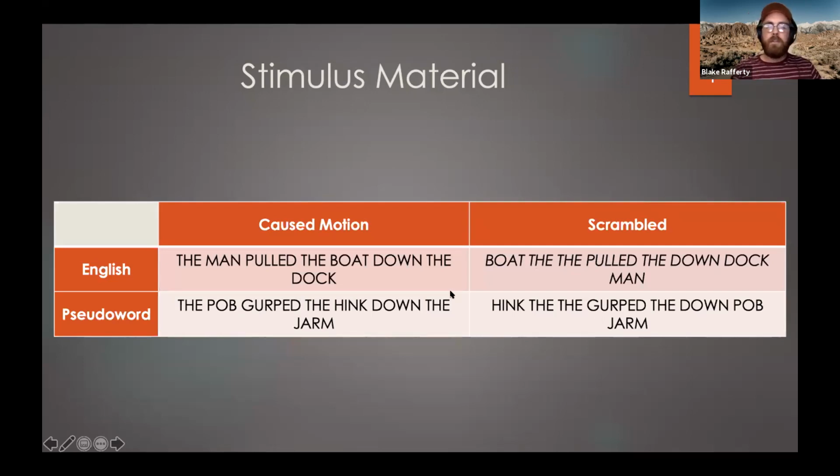We had 2 different main comparisons that we were interested in. The first one was to see how grammatical structure affected delta oscillations. To explore that, we combined the English and pseudo word cause-motion constructions and compared those to the combined scrambled sentence patterns. And we also wanted to see how semantic content affected delta oscillations. For that comparison, we combined the English cause-motion and English scrambled sentences and compared that to the combined pseudo word cause-motion and pseudo word scrambled sentences.